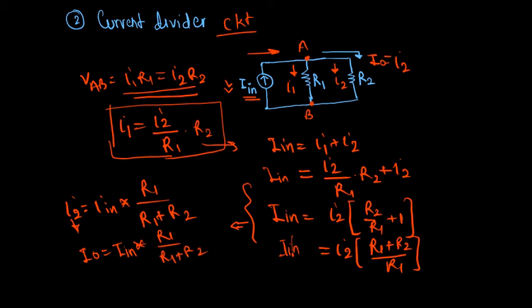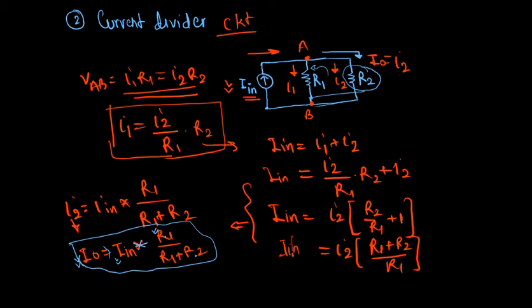Now see what this equation shows. If you want to calculate the output current through one of two resistances connected in parallel, it will be the input current multiplied by the opposite resistance. You were interested in the current flowing through R2, but you multiplied with R1, the opposite resistance, divided by the total resistance, meaning the sum of these two resistances.